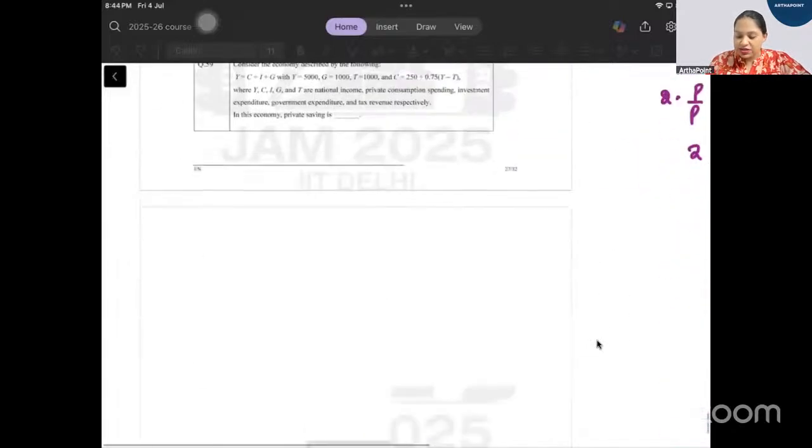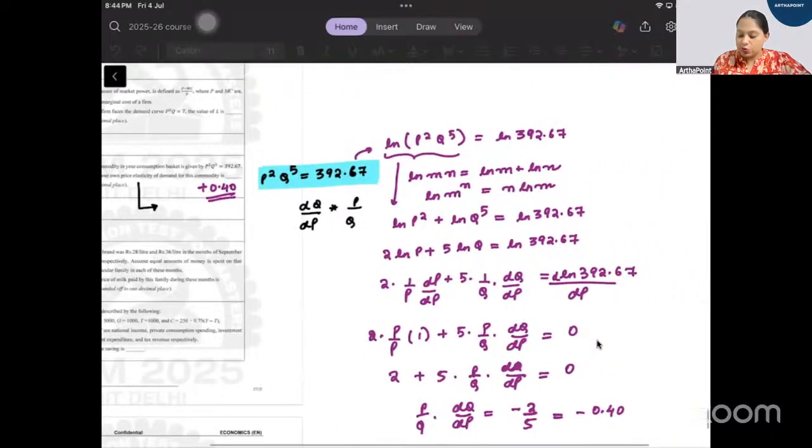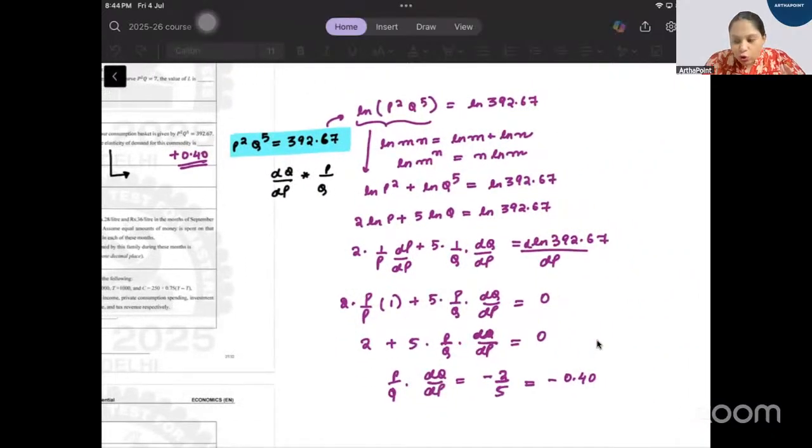Okay, so that's it. These are the questions I wanted to go ahead and take today. The idea was to show you the kind of questions that are asked in IIT JAM paper, so that you get some idea of how what we are studying can be used, right? Believe me, 2025 was the easiest paper. In fact, GATE was more difficult than IIT, but IIT was very, very easy. So don't think such easy questions will come again this year, but just understand the concept, that okay, this is how we can apply it in questions. Okay, thank you.